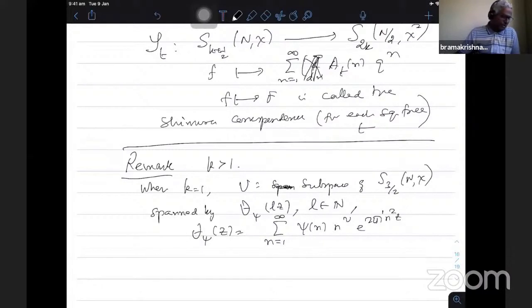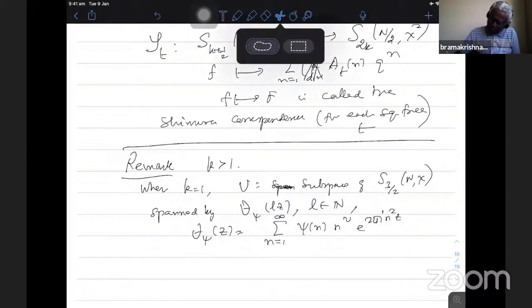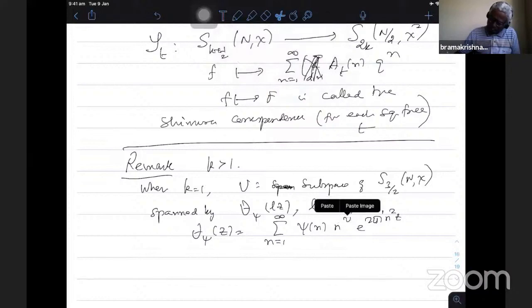Okay, in fact I think he uses ν, but because of weight 3/2, ν should be 1. So I can even cut this one. So ψ is an odd character.